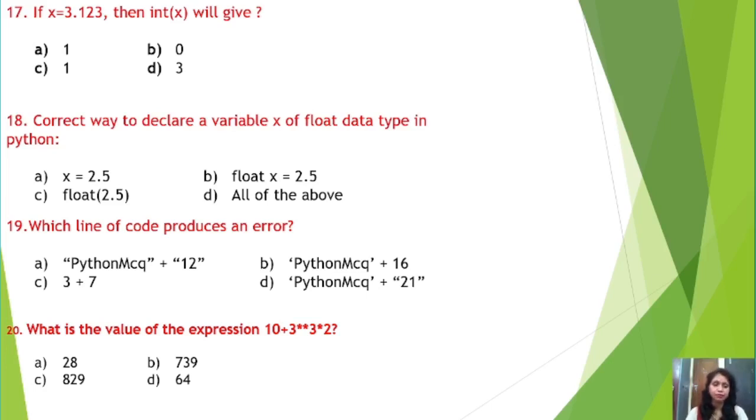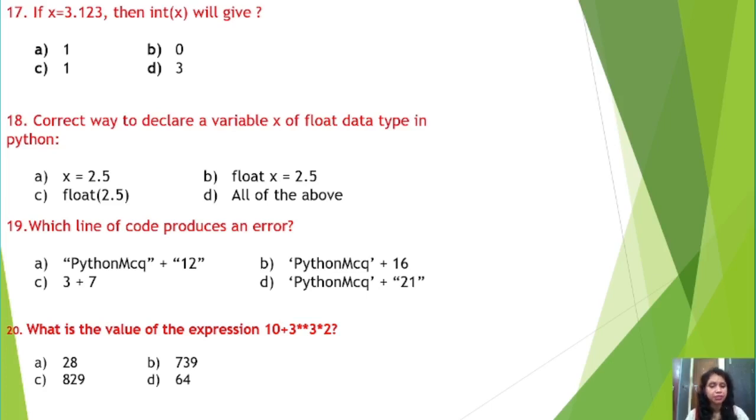Question number 9, which line of code produces an error? Very important, students. Python MCQ plus 12, okay. Python MCQ is a string type, 12 is also another string type. So, this is valid, this plus is not a mathematical operator, but a string operator, that is the concatenation operator. That means this concatenation operator will join the two strings, right.